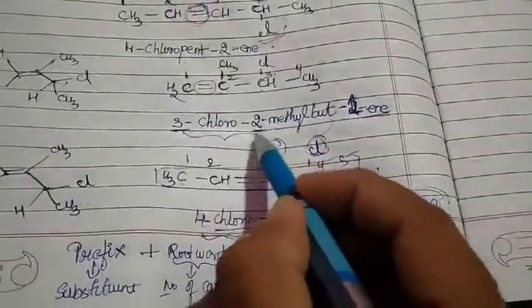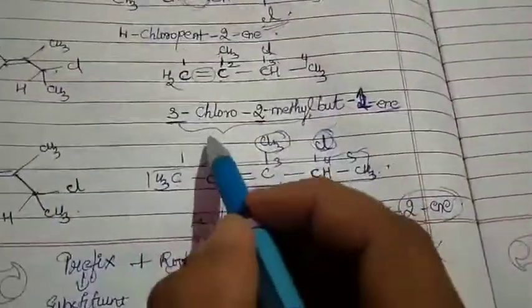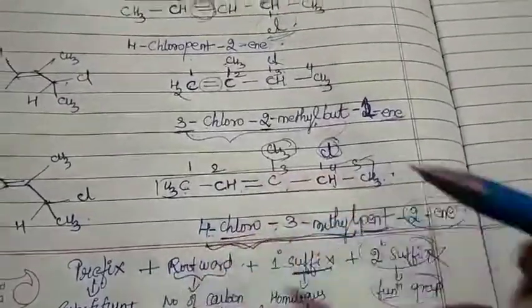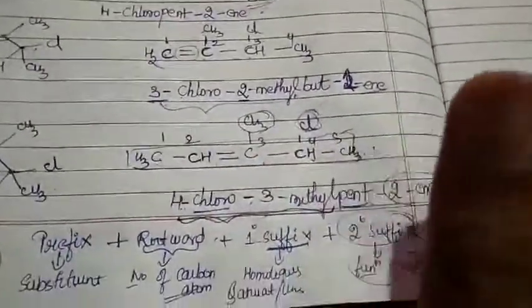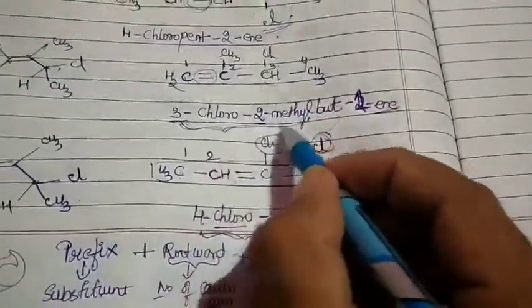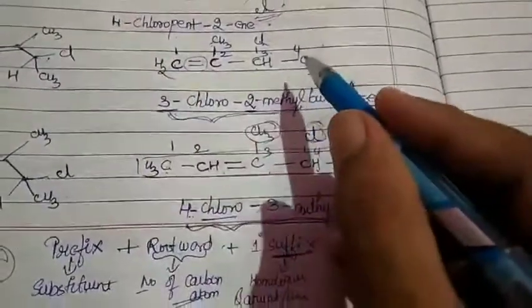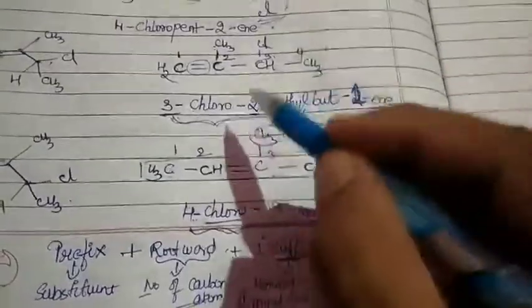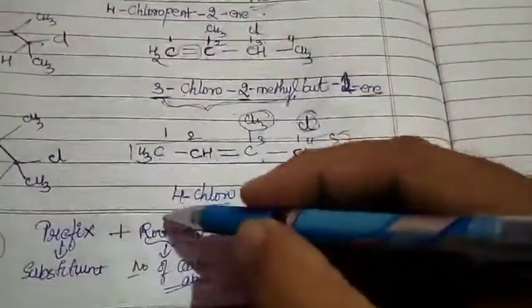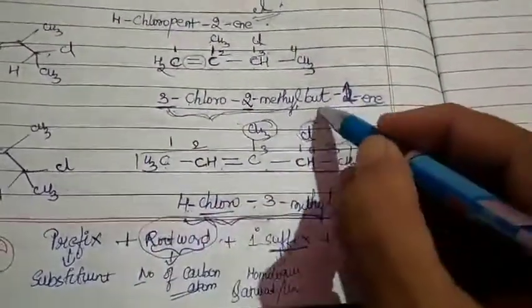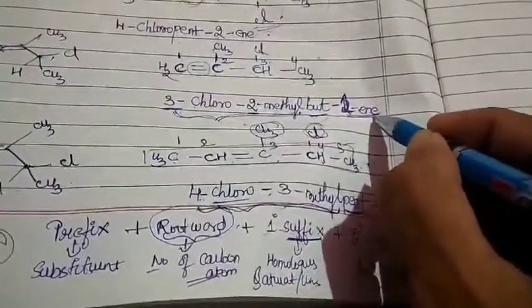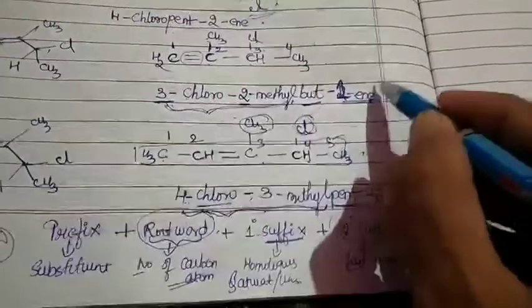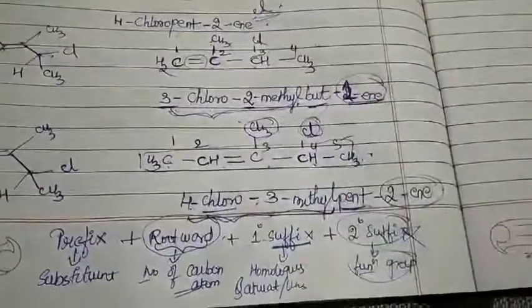So each and every structure you can just see. First we have written our prefix. The prefix also has primary and secondary parts, but just for a while, in order not to confuse you, I'm saying just one prefix. So first the prefix indicates your substituents. Then the root word indicates your number of carbon atoms, and then our primary suffix indicates our saturation or unsaturation.